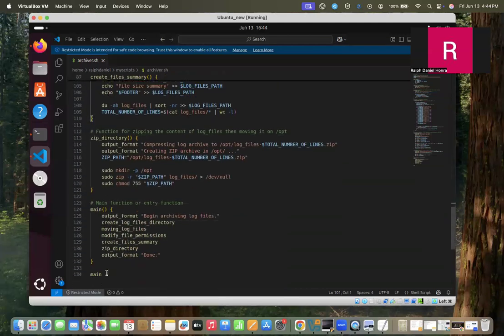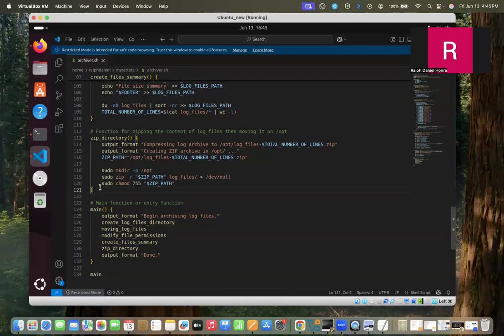And then I also have a dedicated function for zipping all of the files. Remember, I have created a log files directory, and inside that are all of the log files that I have copied from the var log. This function zips all of the files into a zip file and then creates an opt folder in the root directory, where it is stored.